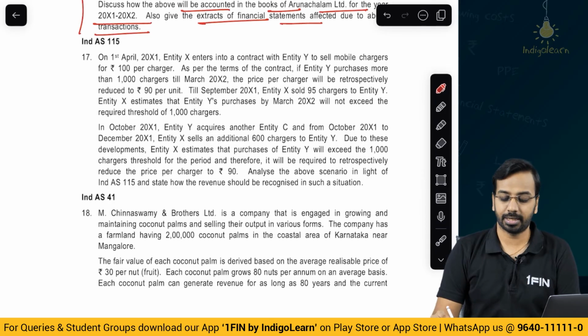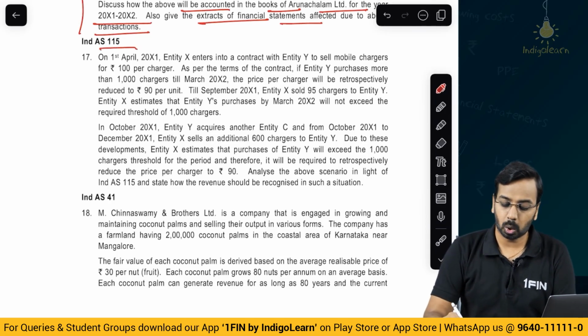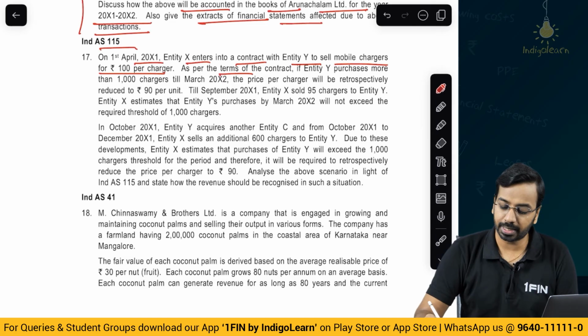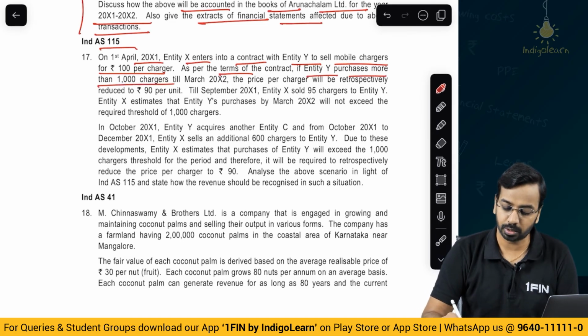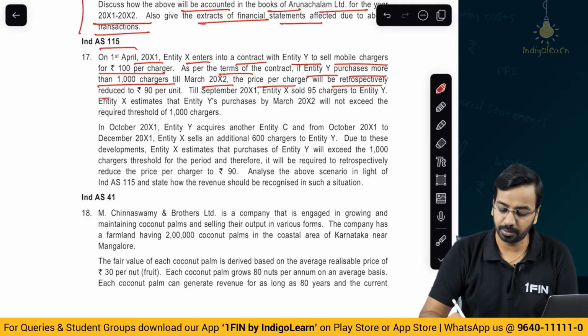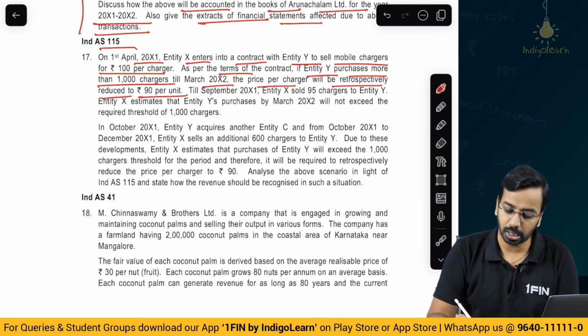So let's have a look at the next question on Ind AS 115. On 1st of April of year 1, entity X enters into a contract with entity Y to sell mobile chargers for Rs 100 per charger. As per the terms of the contract, if entity Y purchases more than 1000 chargers till year 2, the price per charger will be retrospectively reduced to 90 per unit. So earlier you have to pay 100, now it will be reduced to 90.